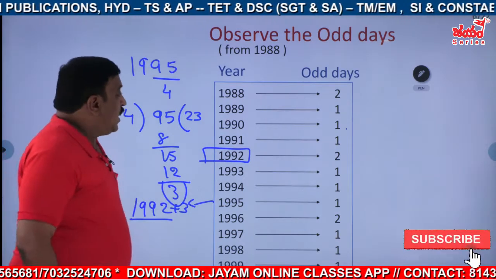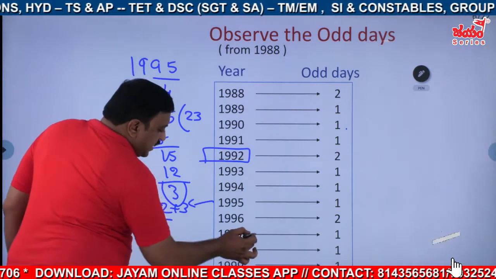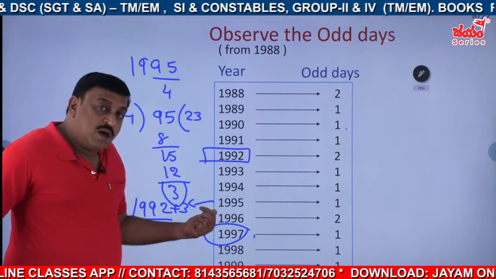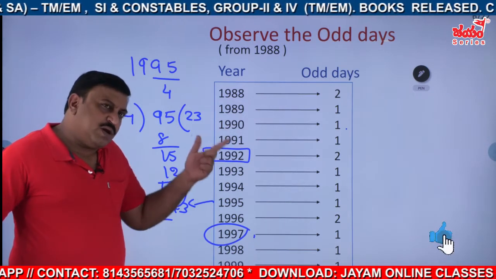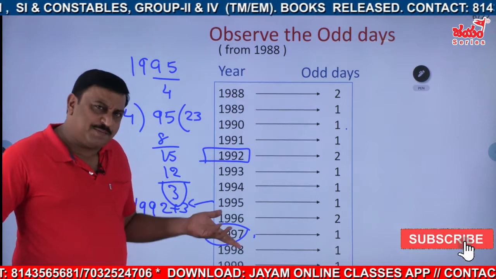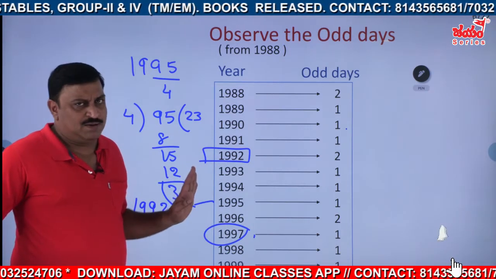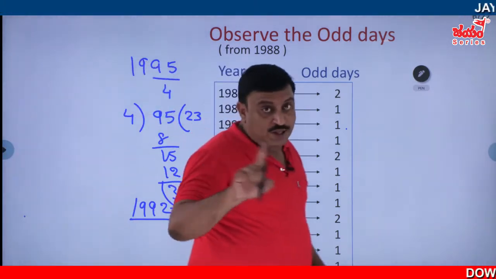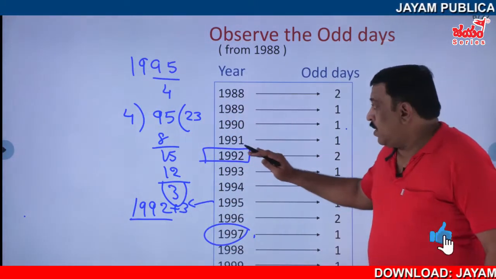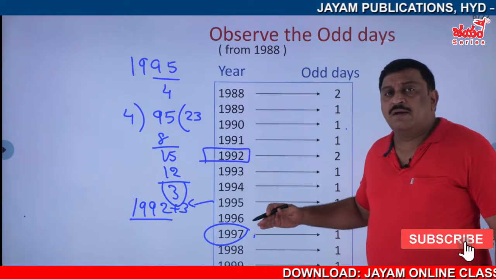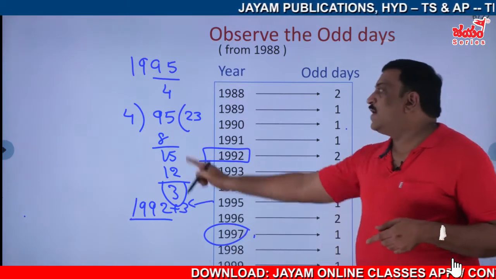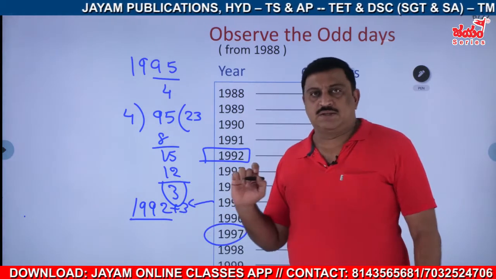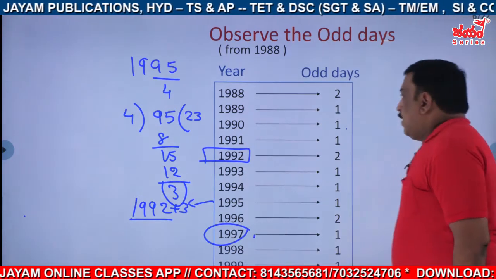Okay. Now, if I choose 1997, definitely it is divided by 4, so 96 is a leap year, we can say it is leap year plus 1. Or else, since the remainder is 1, it is leap year plus 1. I gave both the ways. You can search for the immediate leap year and then say plus 1, or else divide this one and wherever the remainder is, that is the plus value.